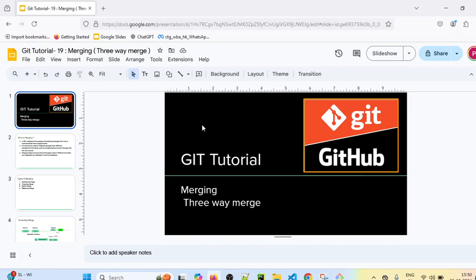Hi everyone. In the previous session, we saw fast forward merge. We have seen the example of fast forward merge. In today's session, we will see one more type of merging, that is three-way merge.